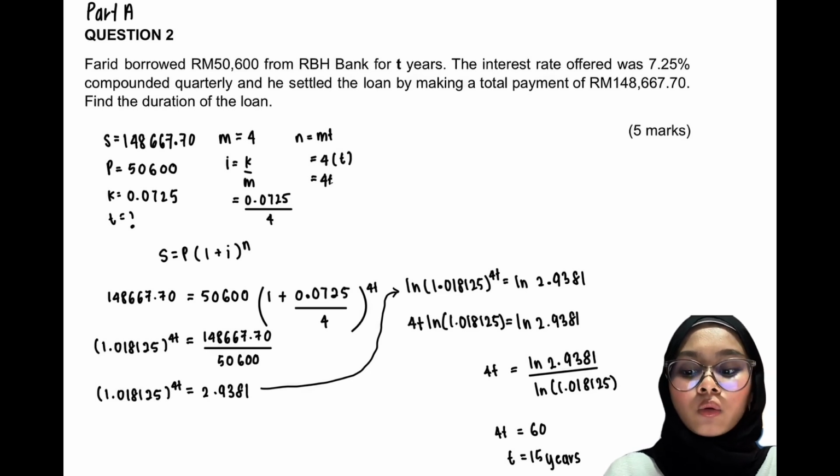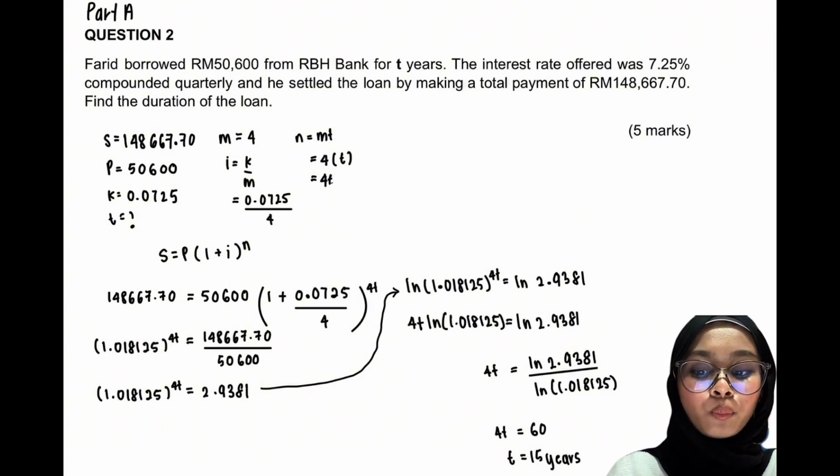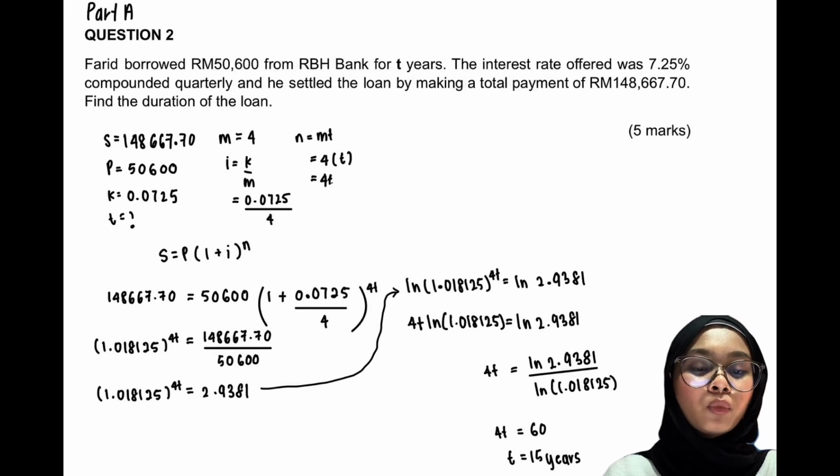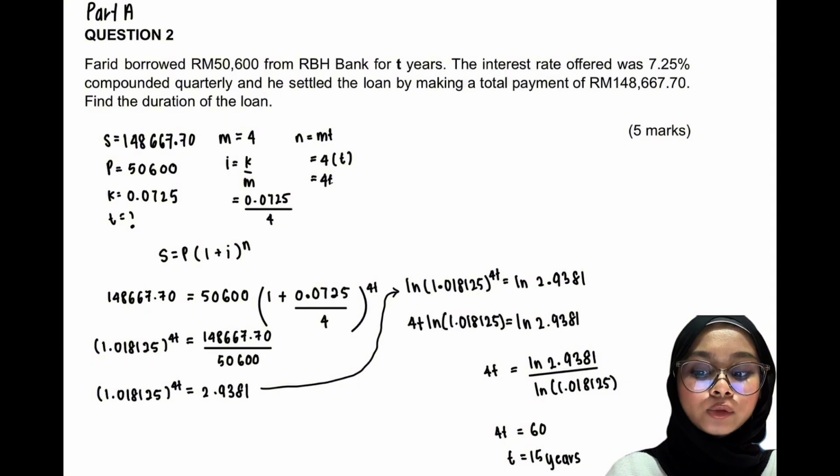Calculate that to get 1.018125 powered by 4t equal to 2.9381. We need to put ln in front of both sides, which makes ln 1.018125 powered by 4t equal to ln 2.9381. Move the 4t to the front to make 4t ln 1.018125 equal to ln 2.9381. Calculate that to get t is equal to 15 years.